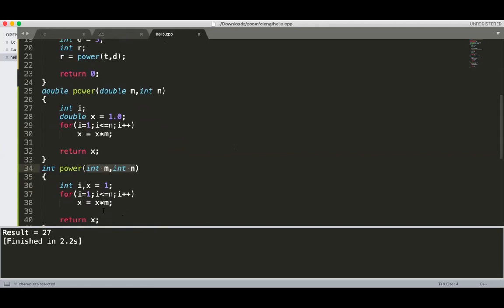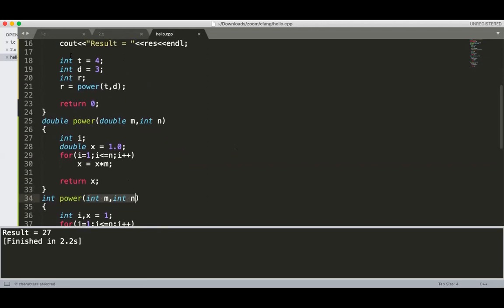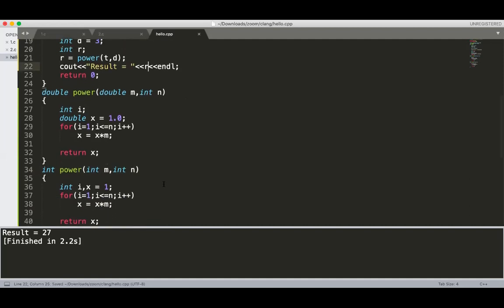The implementation is the same, but which function gets called depends on your argument list, and you will get the result in r. So let me check the program.